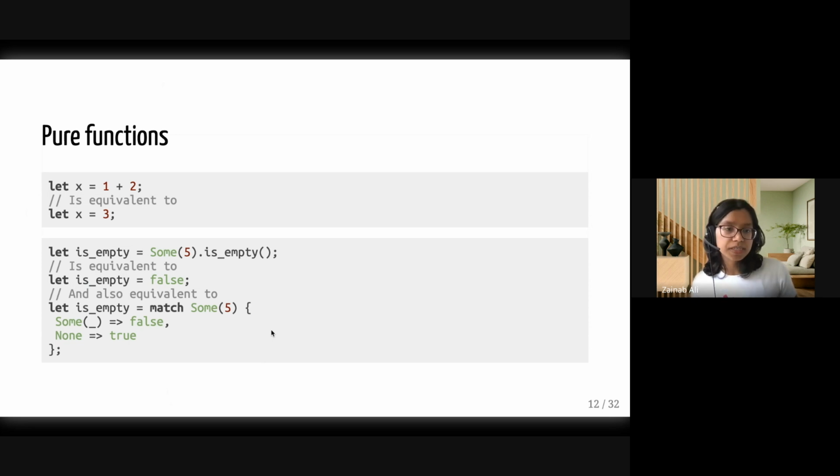And I can do the same with other expressions. It doesn't need to be numbers. Let's say that I have an option, which is a sum of 5, and I ask, is this empty? Now the expression, sum 5 is empty, is basically equivalent to false. I can mentally substitute that. I can also mentally do the reverse. I can expand whatever this isEmpty function is doing into a pattern match. So a pure function can be substituted for its result, and its result can also be substituted for that function call.